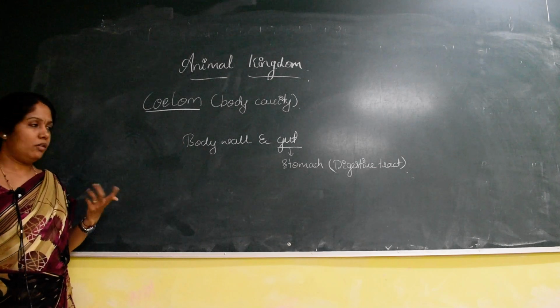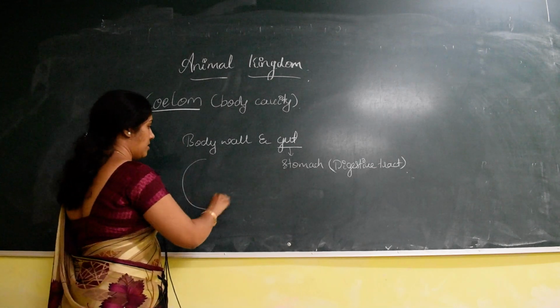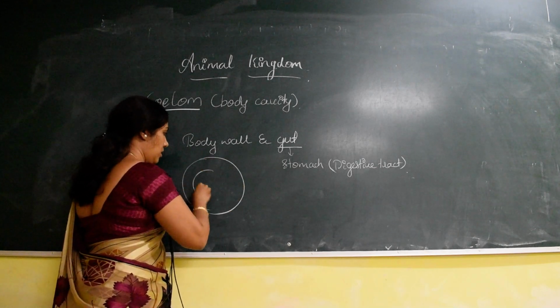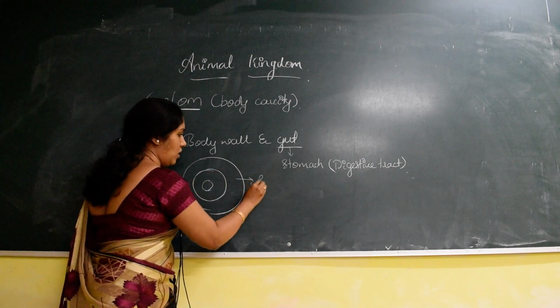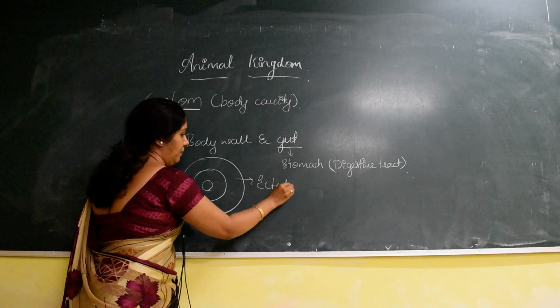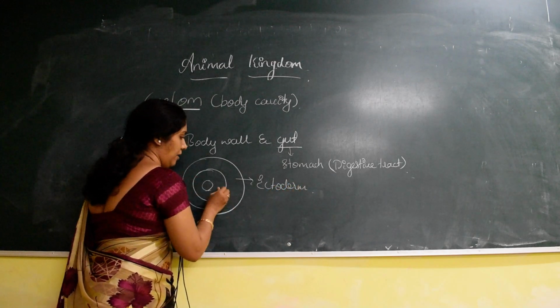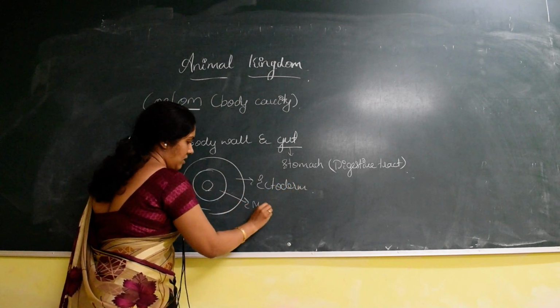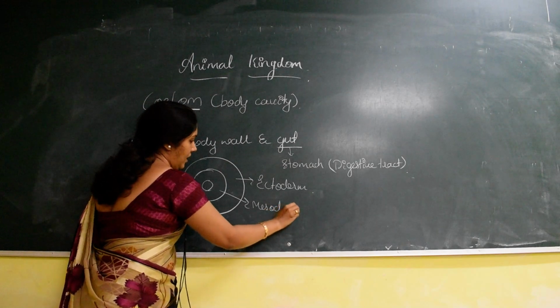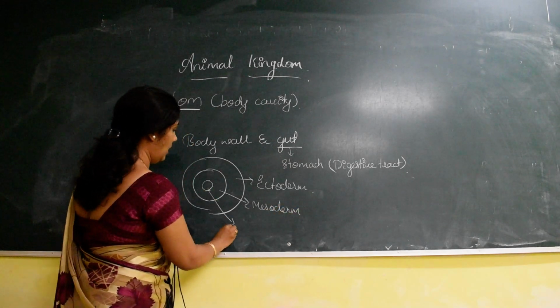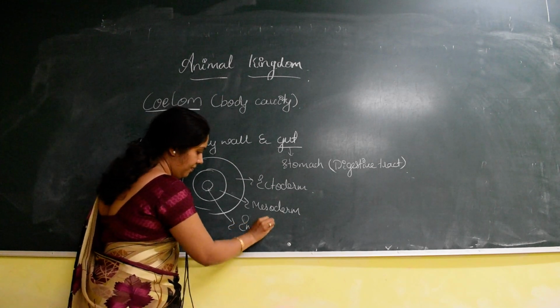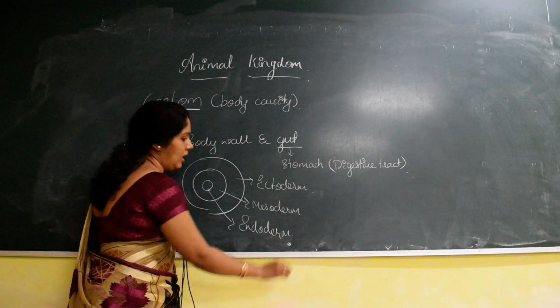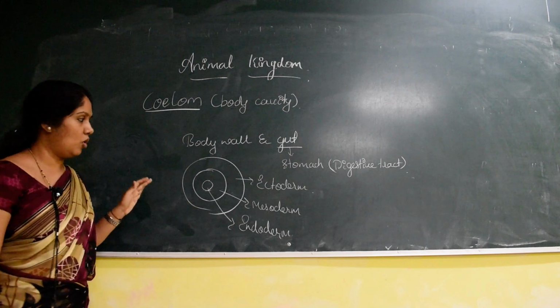In the body wall we have discussed the germ layers. There are three germ layers: the outer layer is called ectoderm, the middle layer is called mesoderm, and the inner layer is called endoderm.